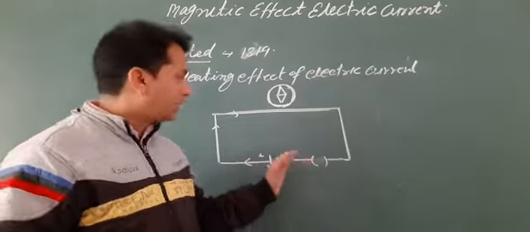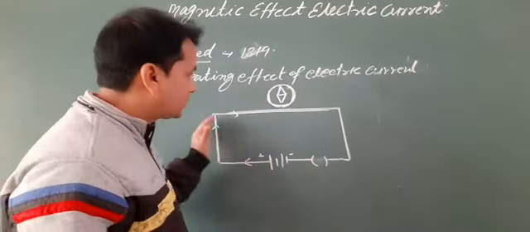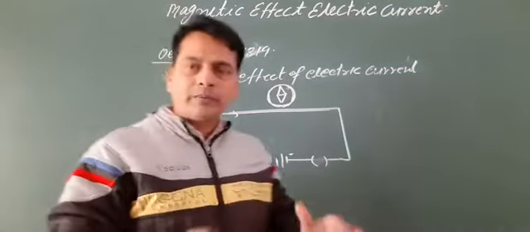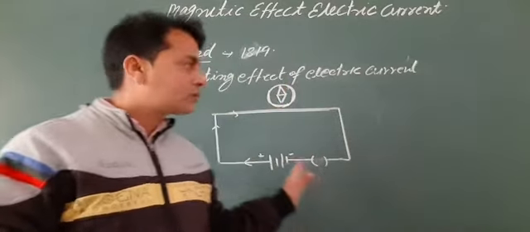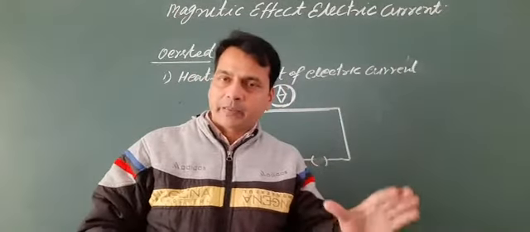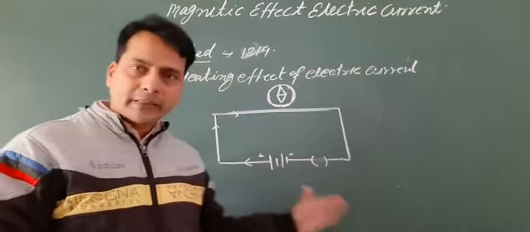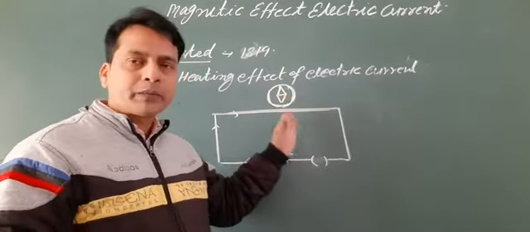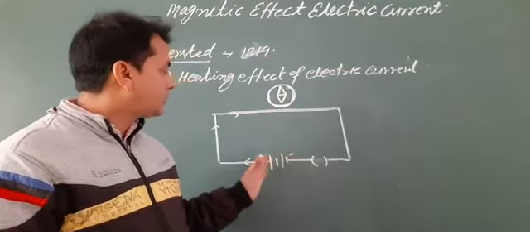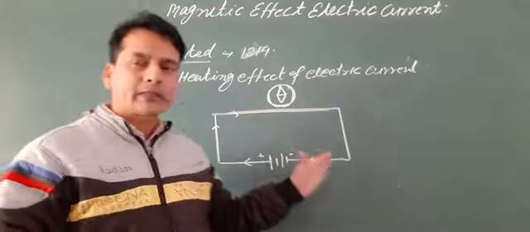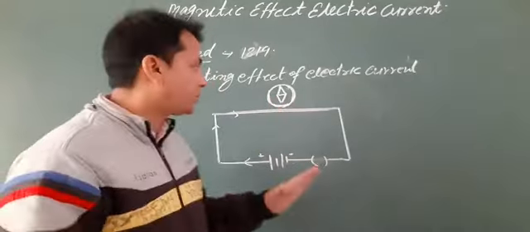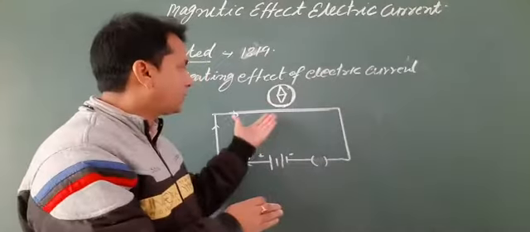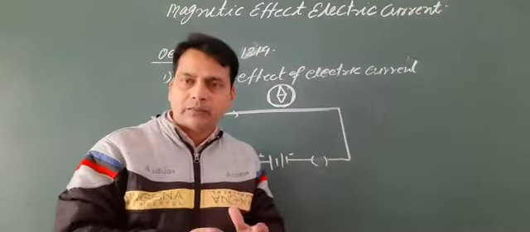So it is clear that when electric current flows in the circuit, a magnetic field is generated. Whenever electric current flows in the circuit, a magnetic field is generated around it.